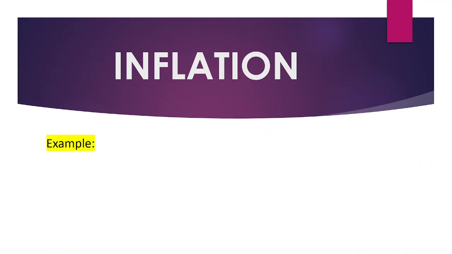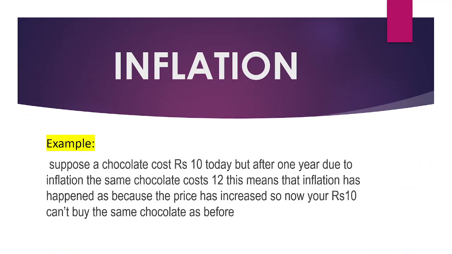For example, suppose a chocolate costs rupees 10 today, but after 1 year, due to inflation, the same chocolate that earlier used to cost 10 rupees now costs 12. This means that inflation has happened. How has inflation happened here? Because the price of the chocolate has increased from rupees 10 to rupees 12.